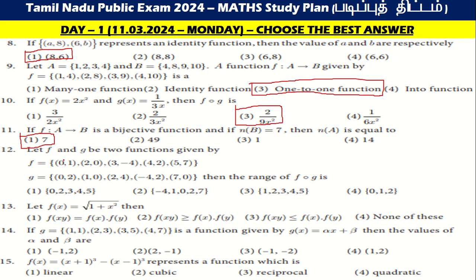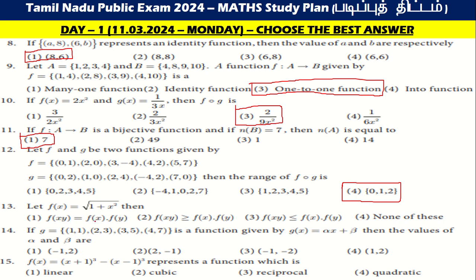Then let f and g be the two functions given by f is equal to {(0, 1), (2, 1), (3, minus 4), (4, 2), (5, 7)} and g is equal to {(0, 2), (1, 0), (2, 4), (minus 4, 2), (7, 0)}. Then the range of f of g, the answer is {0, 1, 2}. Then let f of x is equal to root of 1 plus x square.